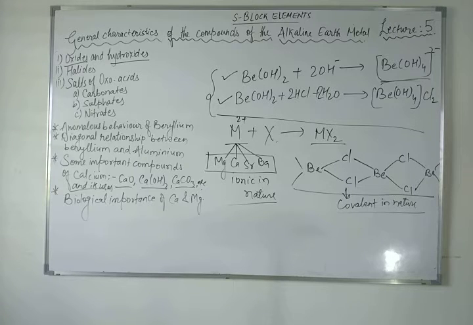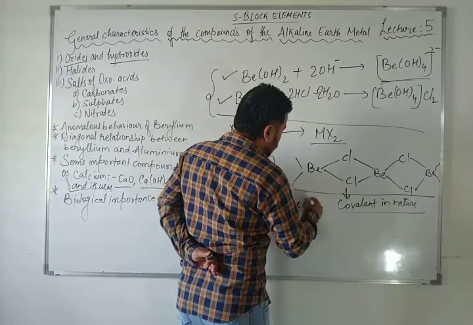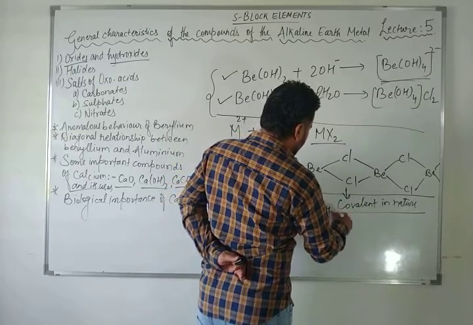The tendency to form hydrates gradually decreases. Magnesium chloride hydrated form, as we have discussed earlier, MgCl2 into 8H2O, calcium chloride into 6H2O, strontium chloride into 6H2O, and beryllium chloride is formed with 2H2O. As we move down the group, it decreases, except beryllium. Beryllium here, BeCl2 into 2H2O, right? Hydrated form.